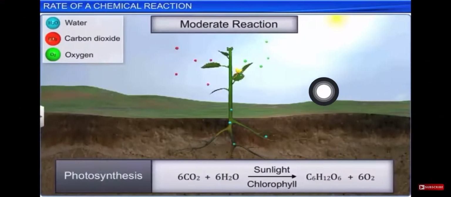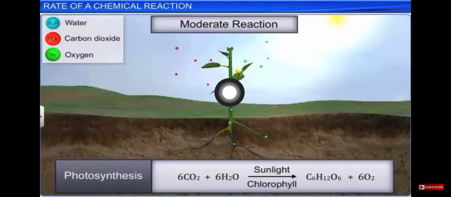Here we have one more example, that of a moderate reaction, and this example is very familiar to you all. That is photosynthesis. We know the process of photosynthesis. What happens in photosynthesis? The plant takes carbon dioxide in the presence of sunlight, chlorophyll and water and produces energy, that is glucose and O2, right? So this is a moderate reaction, that is, in one day it may occur.